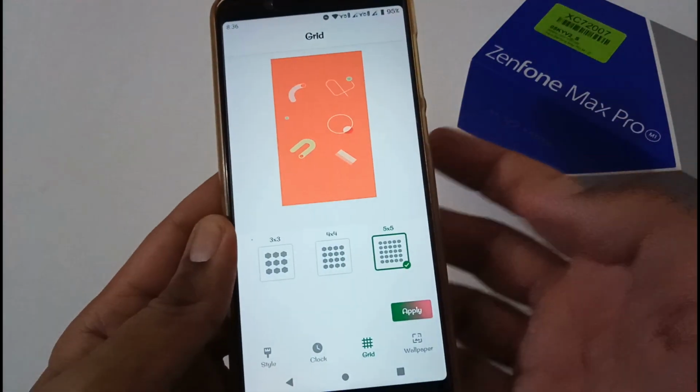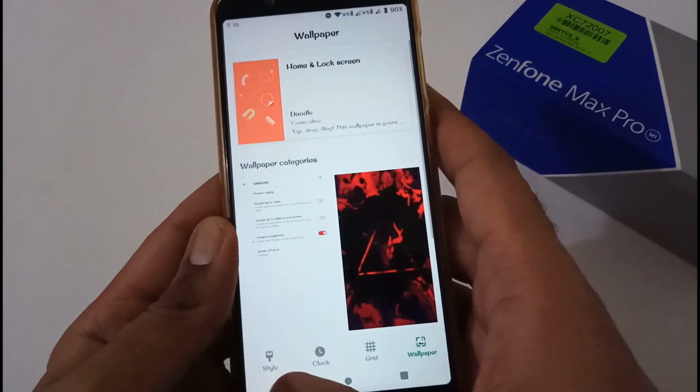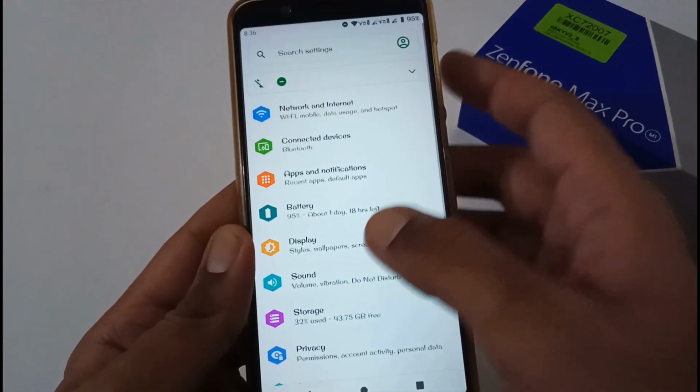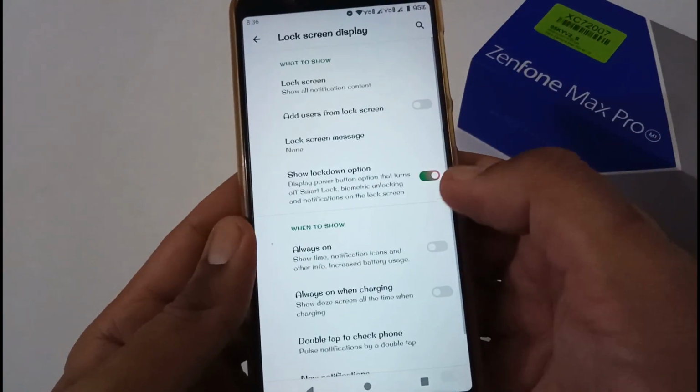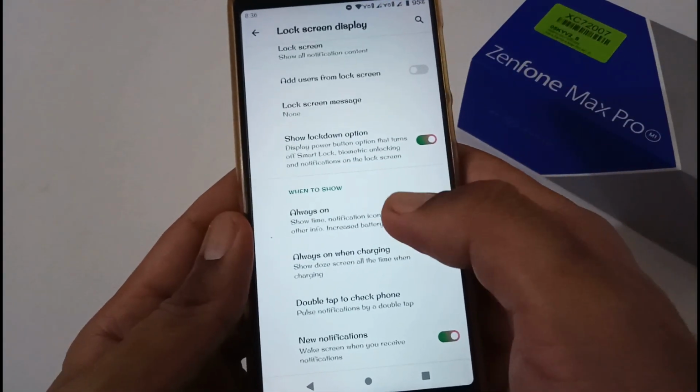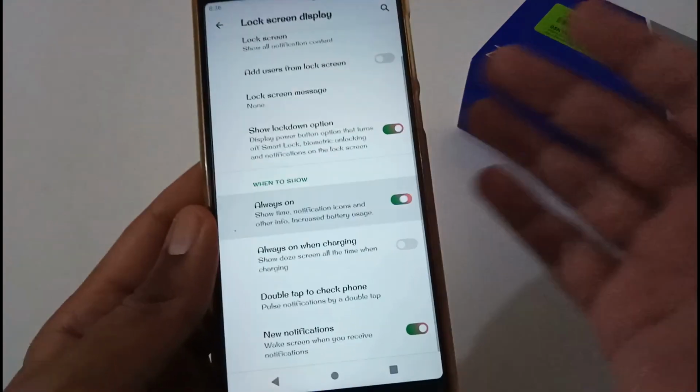Apart from the grid section and wallpaper, which you are all already familiar with, I'm just going to skip it now. Apart from this, there is something in the screen, a lock screen display, like a show lockdown option. The main thing is the always-on display. So let me try to turn it on now.